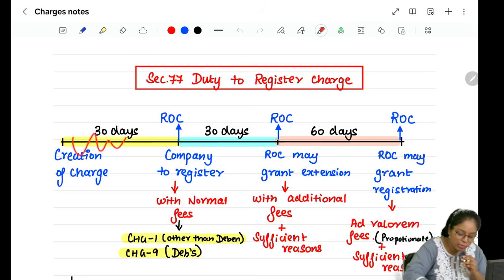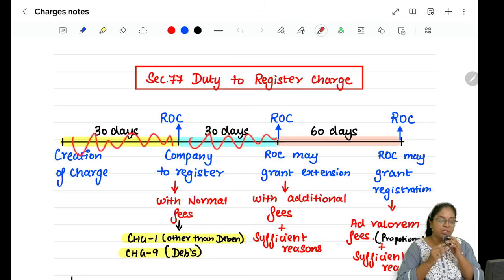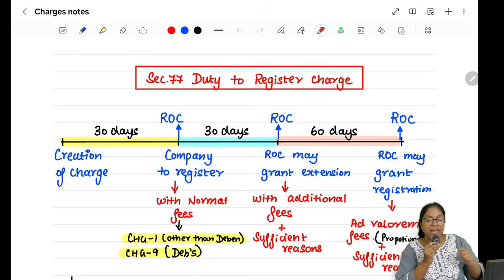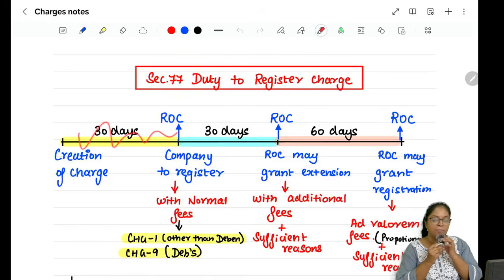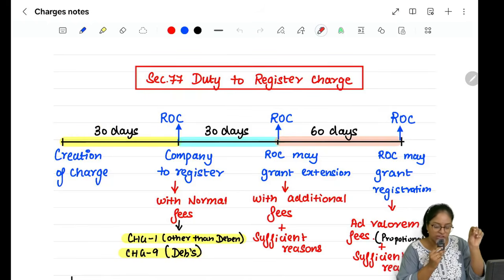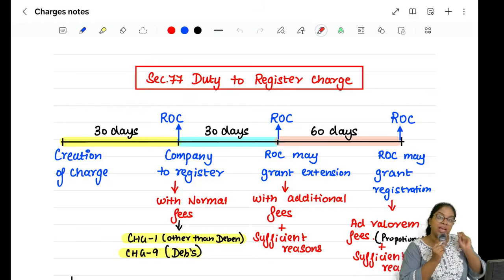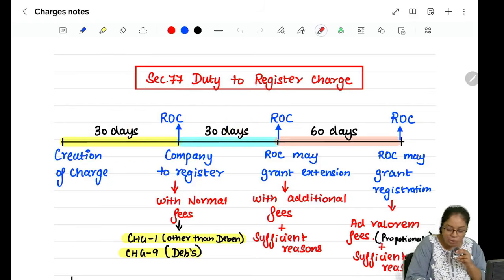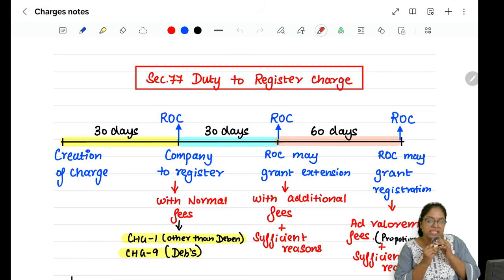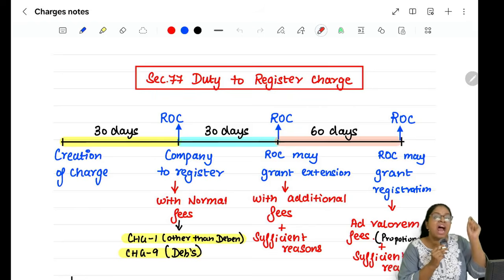And if they do not do it in the first 30 days then they can do it in the next 30 days by paying additional fees as well as giving the ROC sufficient reasons why you could not register it within the first 30 days. So if you can do it in the first 30 days by paying normal fees, next 30 days by paying additional fees. If you did not do it in the first 30 or the next 30, you have an extended period of 60 days but here you have to pay ad valorem fees.